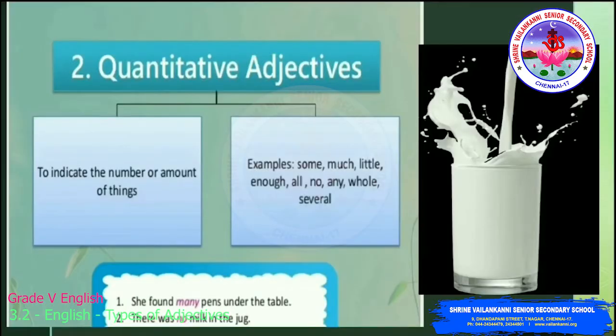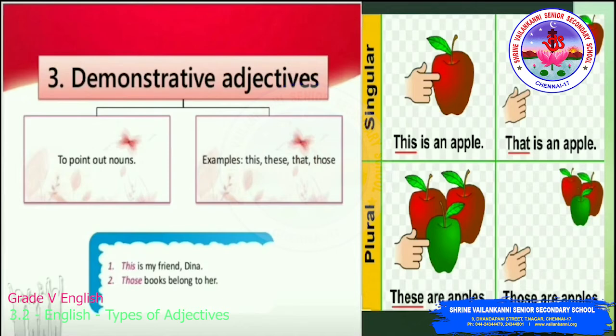Then quantitative adjectives. These adjectives indicate the number or amount of things, like some, much, little, enough, many, any, and every. For example, we can say no milk, more milk, enough milk. So this is called quantitative adjectives when we tell about the quantity of the thing.